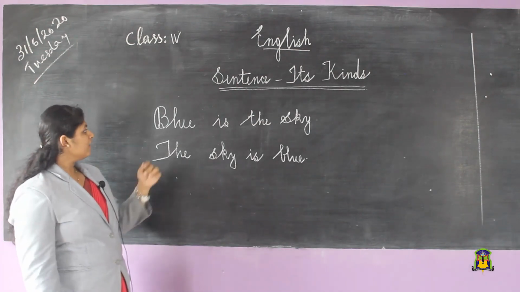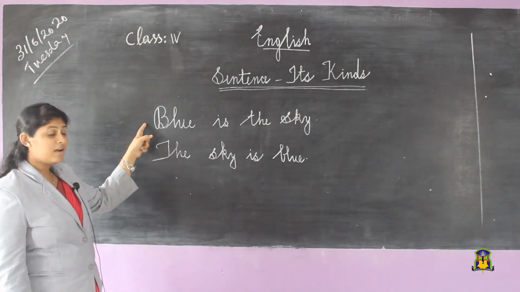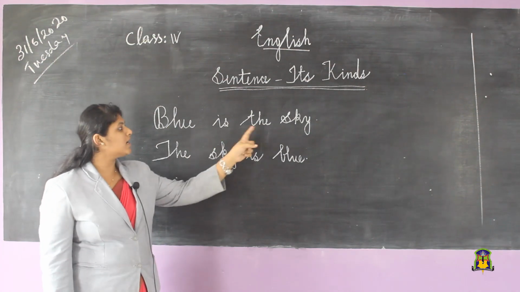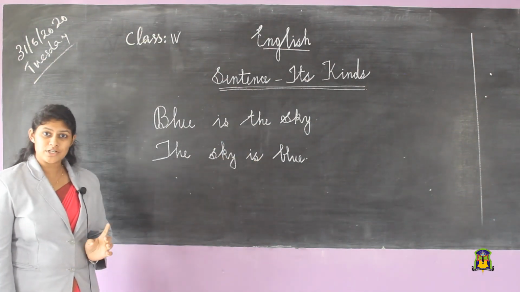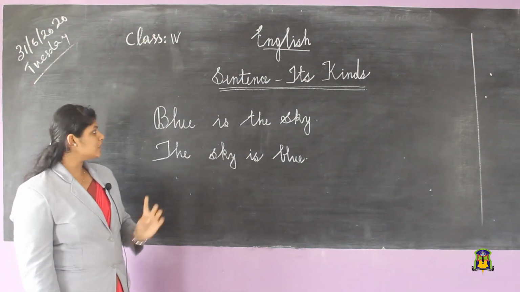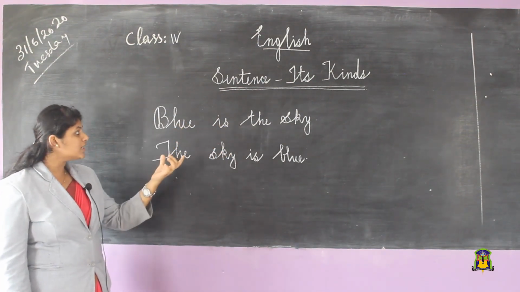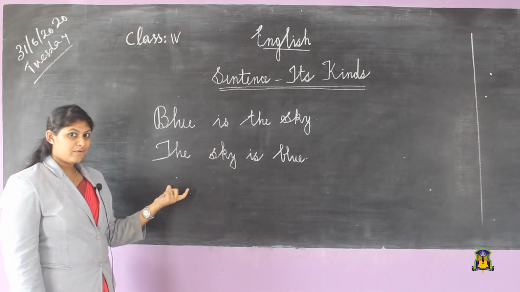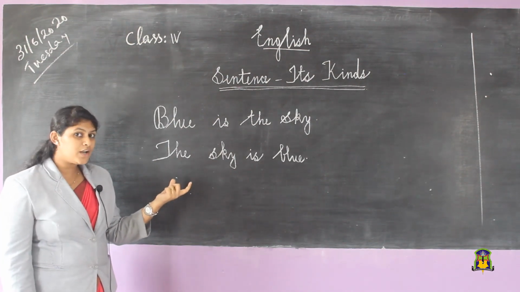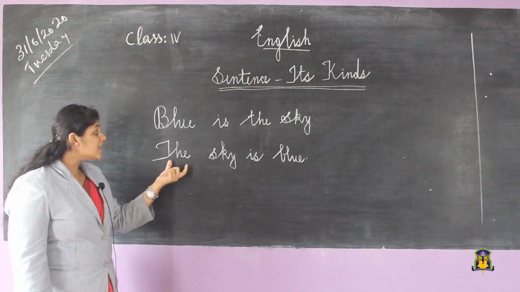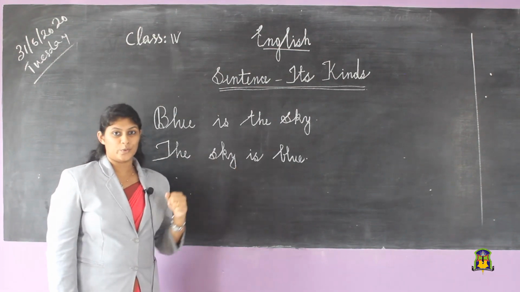Okay, first I wrote "blue is the sky." We are not able to find a meaningful sense from this group of words. But when we arrange these words like this, yes, we get a meaningful sentence. That is, the sky is blue.